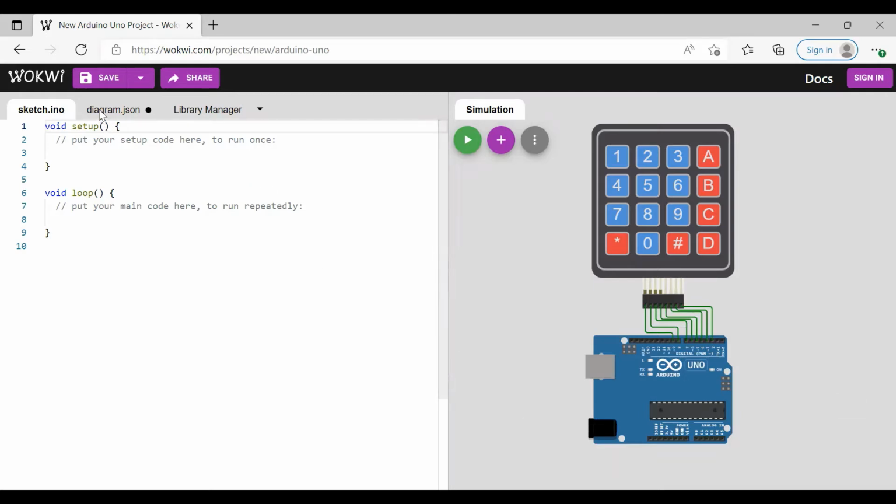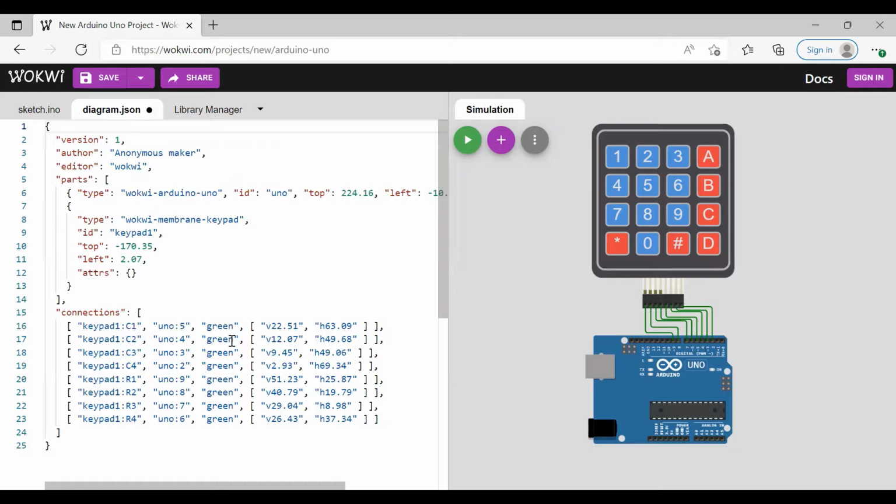We'll change the color of the wires. Violet. Red.